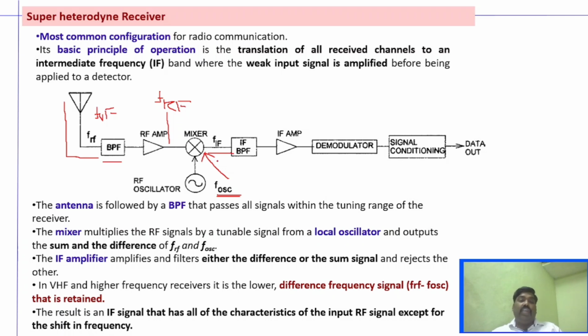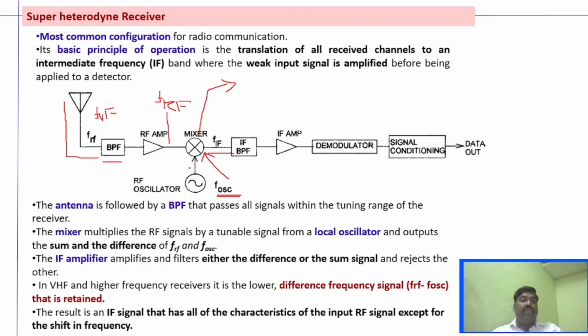that is, FIF. You want to understand here, as I have said previously, any signal processing at the receiving side will be done using lower frequencies, because processing a lower frequency signal is very comfortable. We are able to detect the original signal and also the cost will be very less, right?